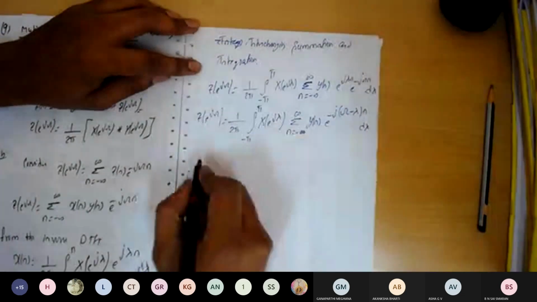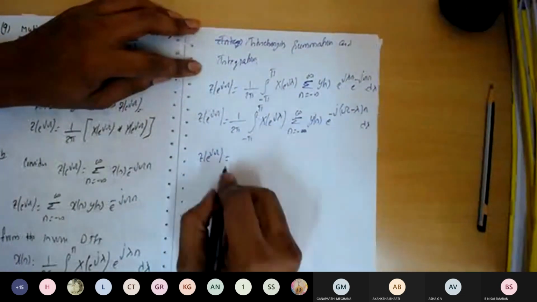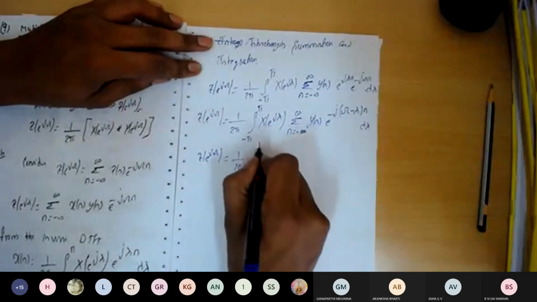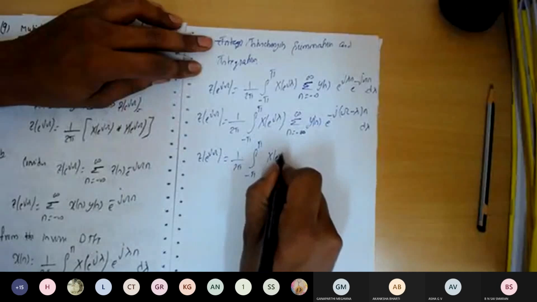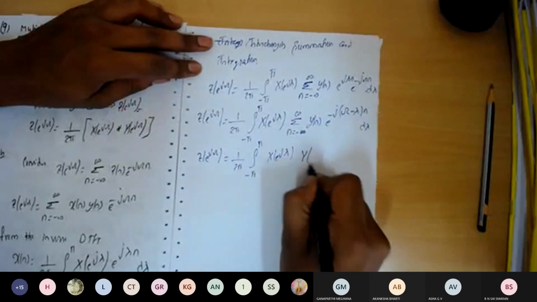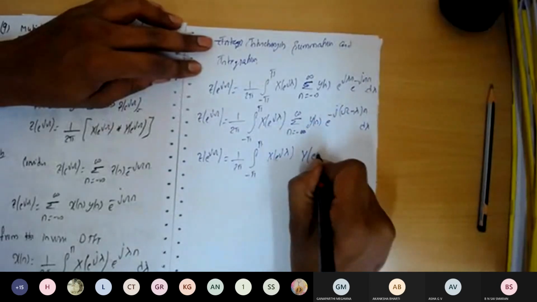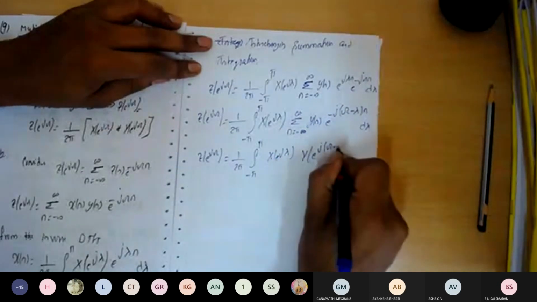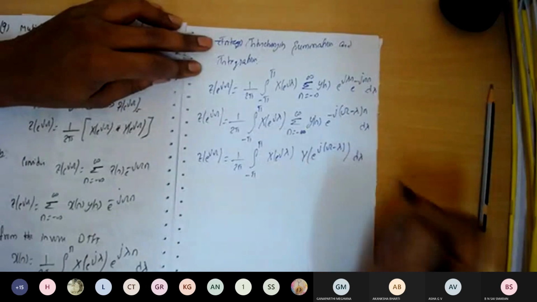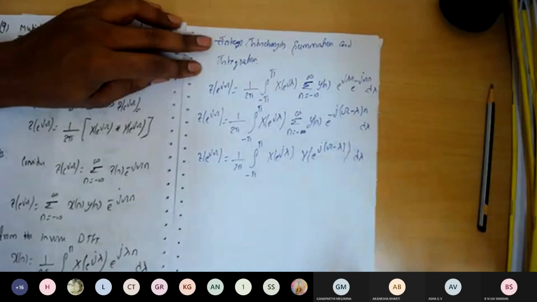So this entire quantity is similar to the DTFT of y of n. We can write it as 1 over 2 pi integral from minus pi to plus pi, X of e to the power of j lambda, and y is the input, so the corresponding output is Y. Removing minus and n, the remaining quantity we can write as e to the power of j omega minus lambda, into d lambda.